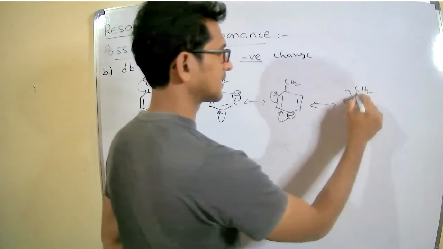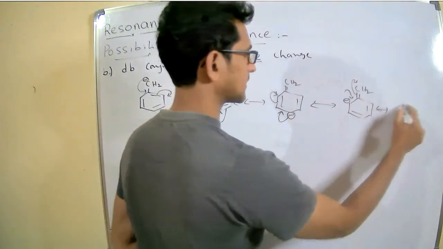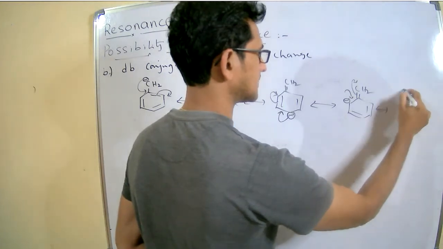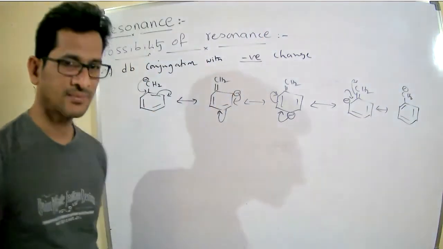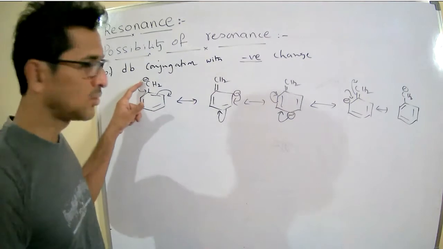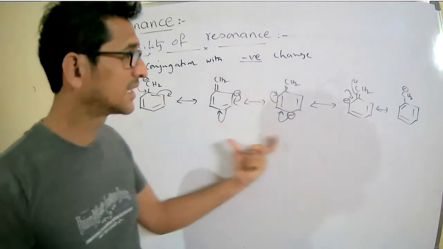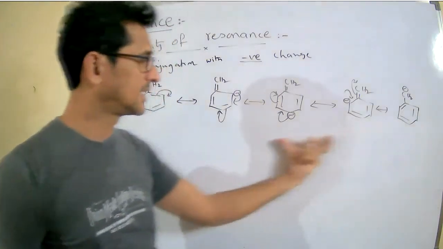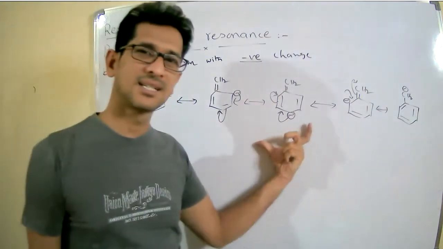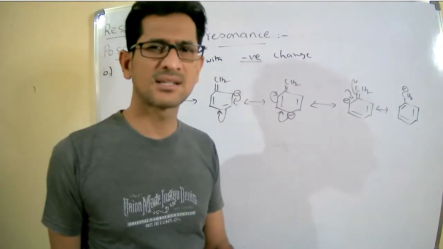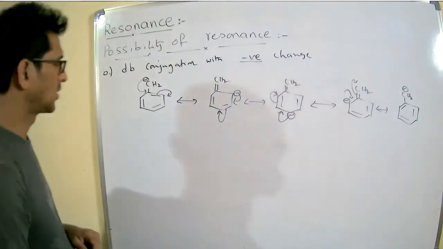And finally, CH2 minus. Now see here, whenever the negative charge comes in conjugation with the double bond, we will get such types of resonating structures. As the resonance increases, stability increases. Always, resonance increases the stability, right? Okay. Next,